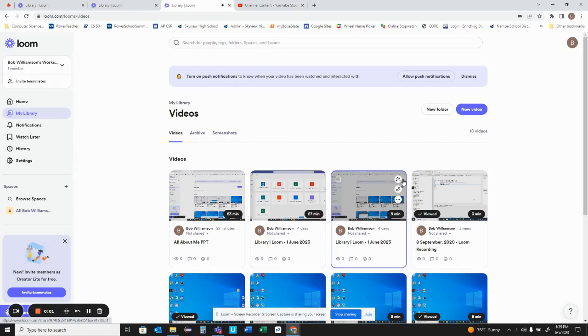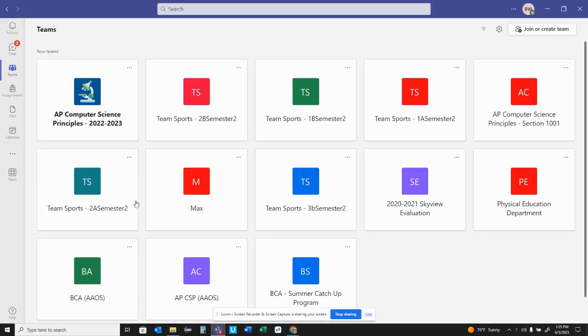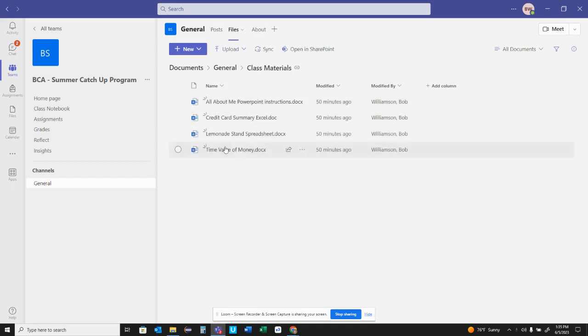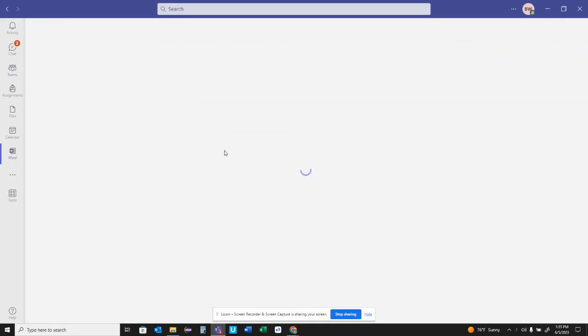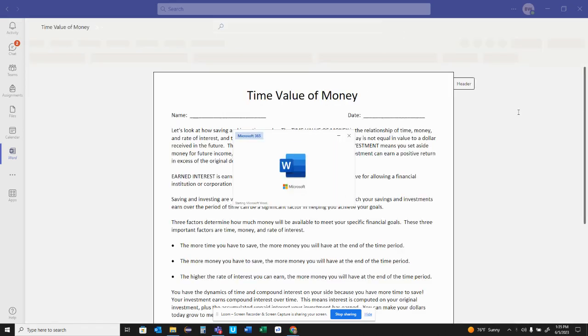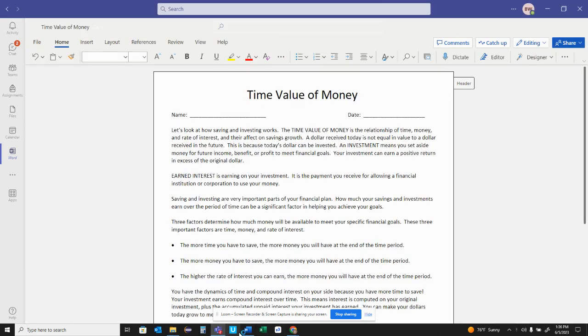All right, we're going to be working on your Excel project, time value of money. So going into your teams, this is the summer catch-up program. Under files, class materials, you'll find time value of money. When you open that up, it should look like this here. You can download it if you would like.